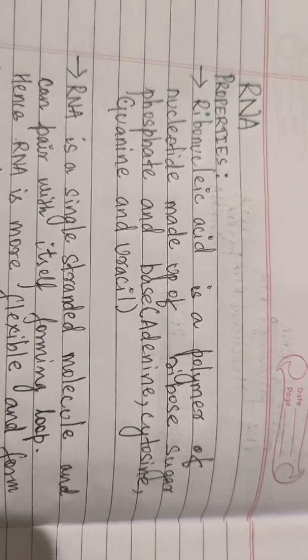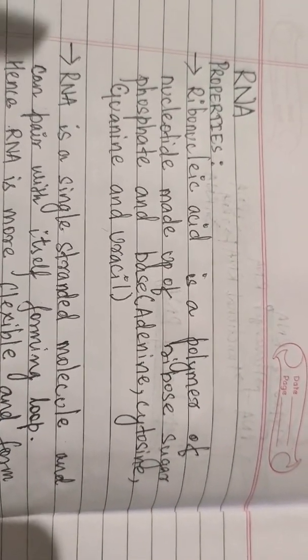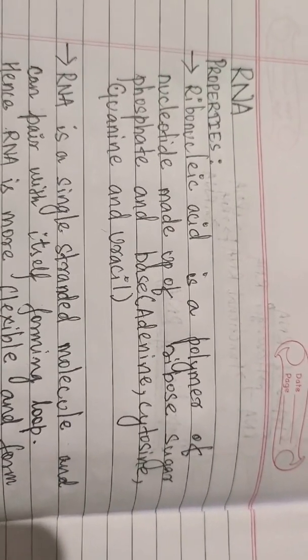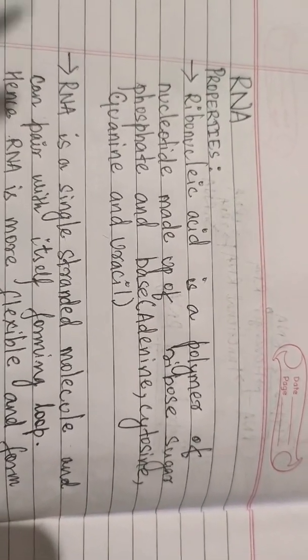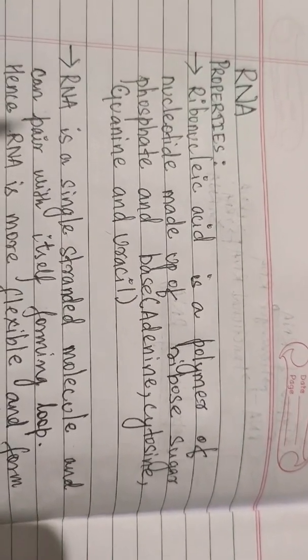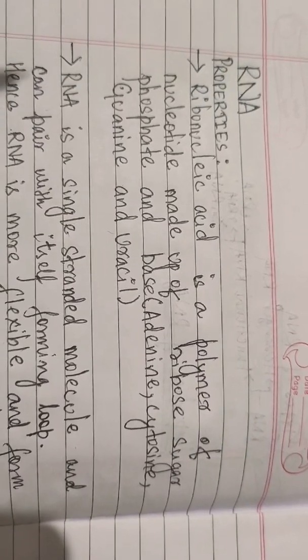Since we know that RNA is made up of multiple nucleotide molecules, it is a polymer of nucleotides. And what does it contain? It contains ribose sugar, phosphate and base.